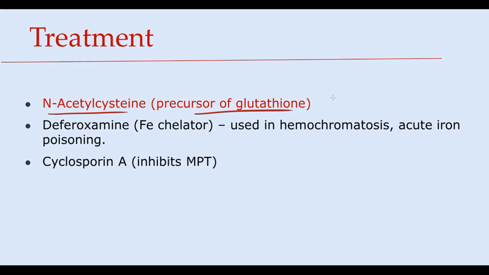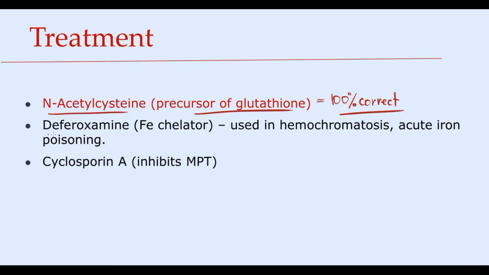N-acetylcysteine is a very effective treatment. It reduces mortality to less than 0.5%, even after severe hepatic injury, which is huge. And on examination, N-acetylcysteine is the 100% correct answer for acetaminophen intoxication. And there are 2 other drugs that prevent liver injury, but they are not the first-line treatment and thereby they are not the right answer on examination.